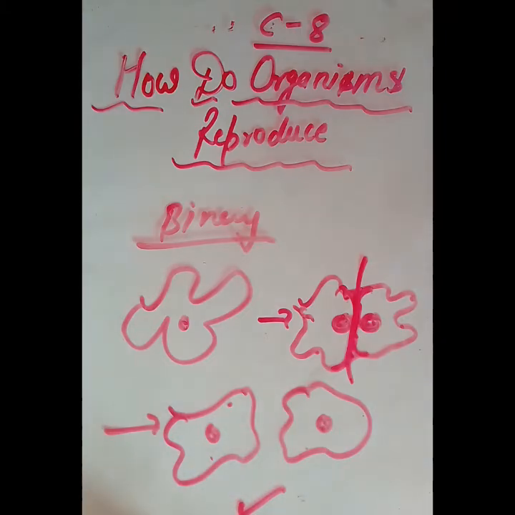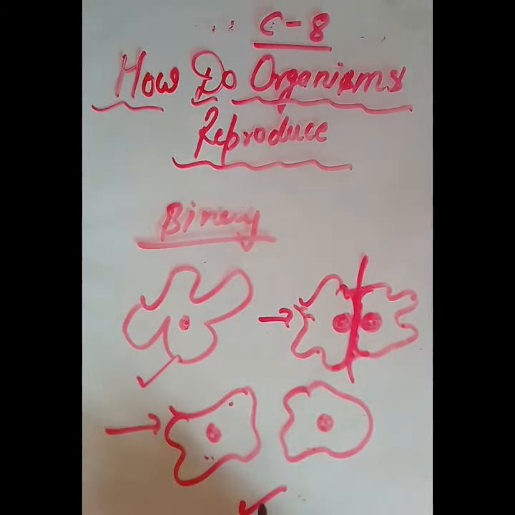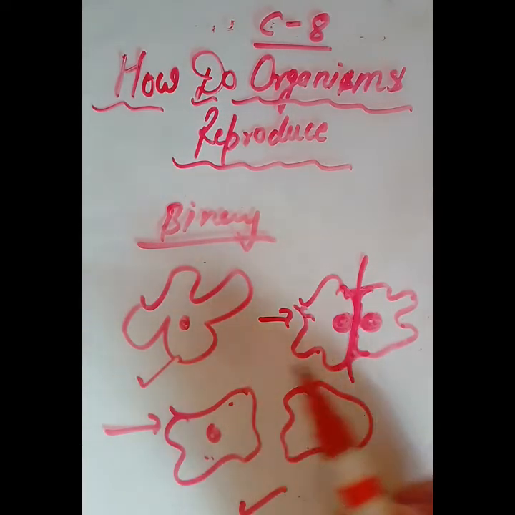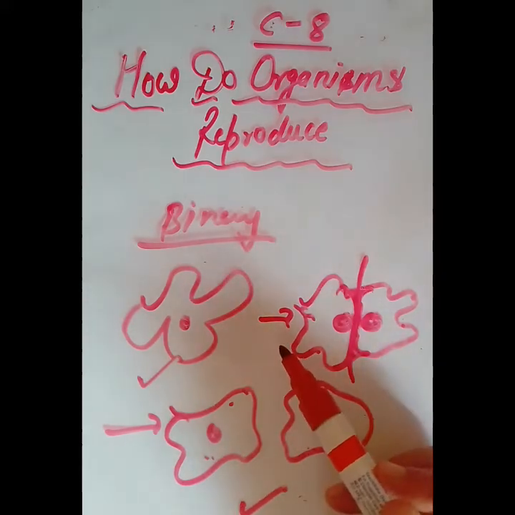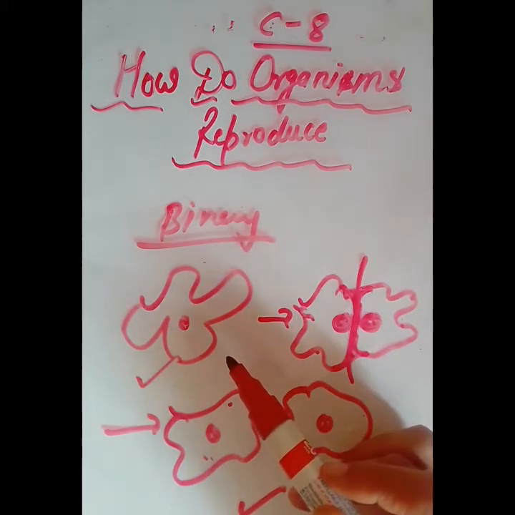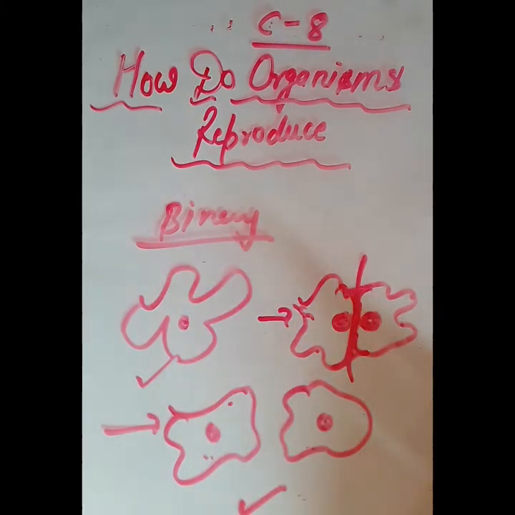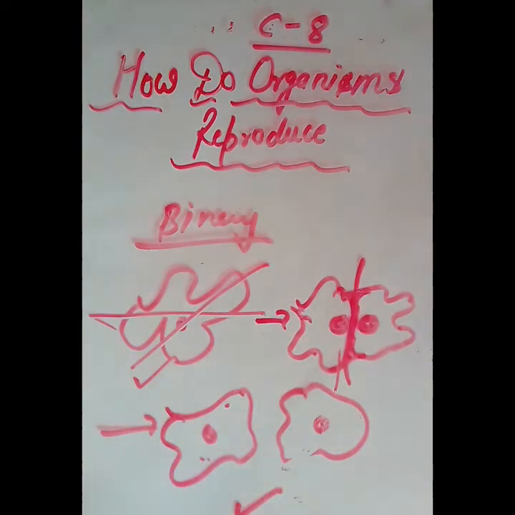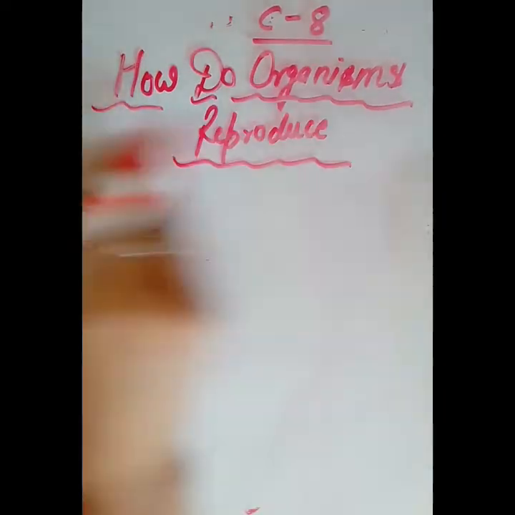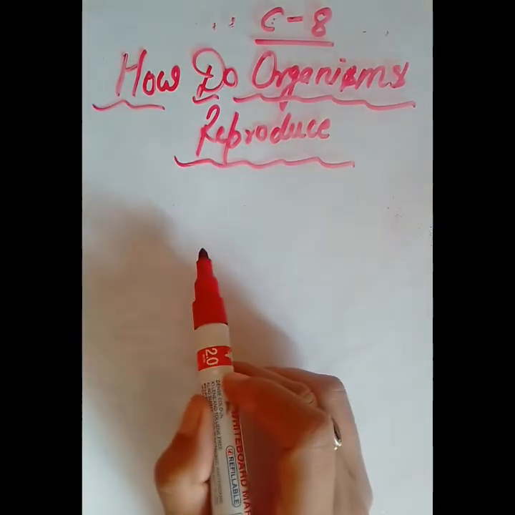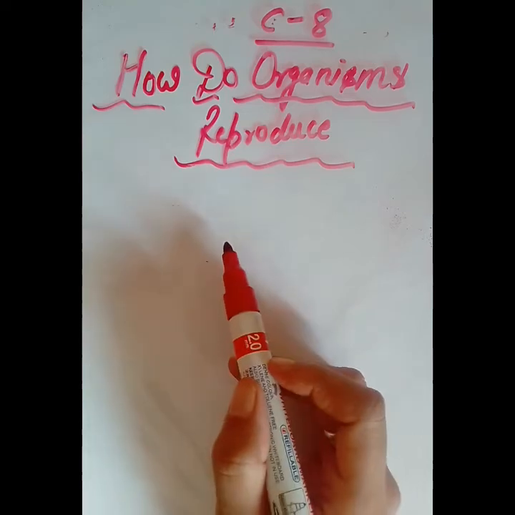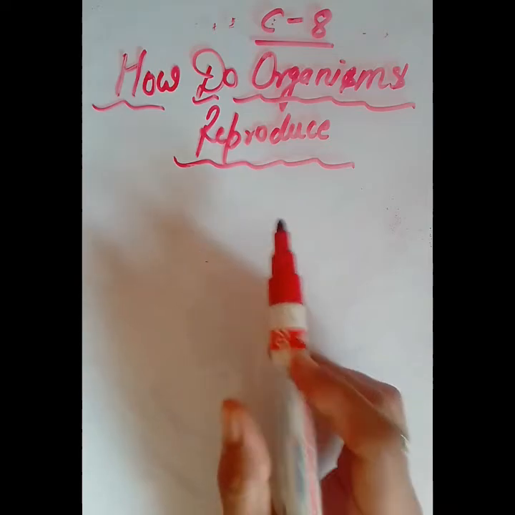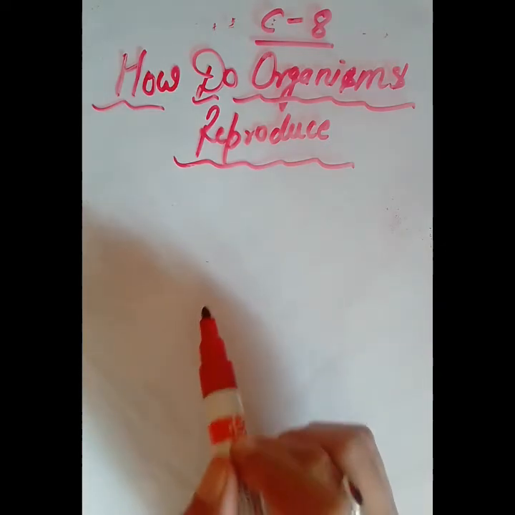This is binary fission. A single cell will give rise to two cells. So many bacteria and protozoans, right, split into two equal halves during cell division. In amoeba, the splitting of the cell during division can take place in any plane, right? In this plane, or like this, but two equal halves should be there. Students, you should know what binary fission is. A question can be asked: name the organism where this mode of reproduction is followed. And you should also practice the diagrammatic representation.